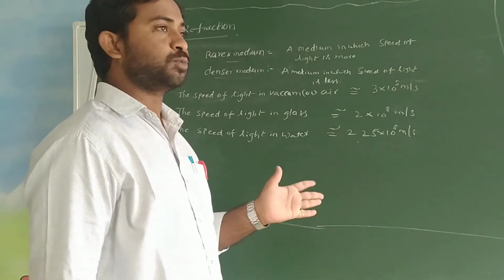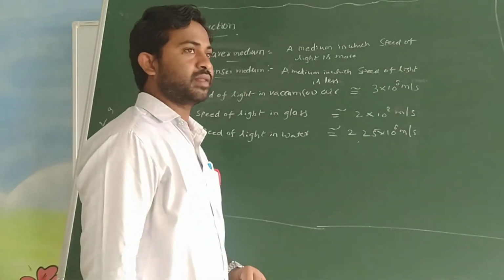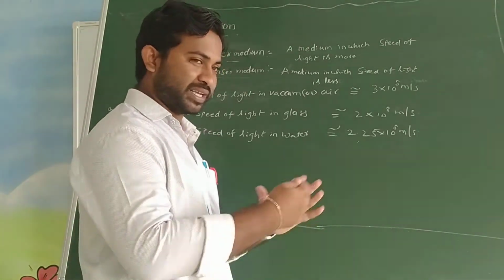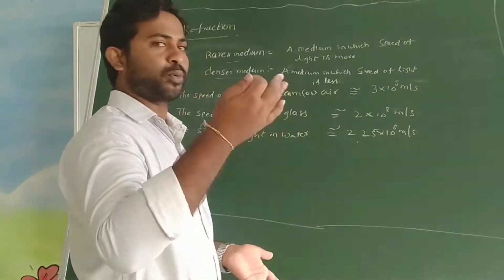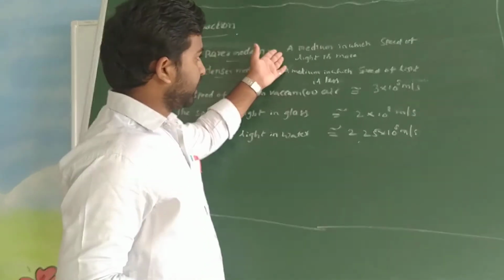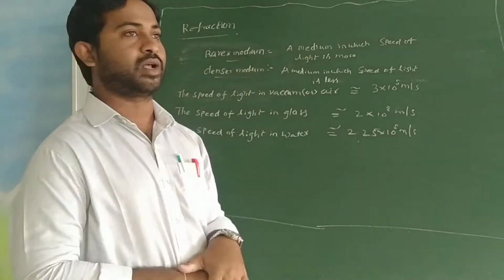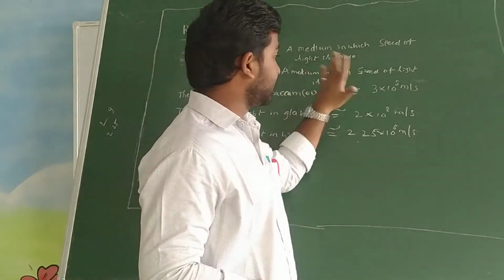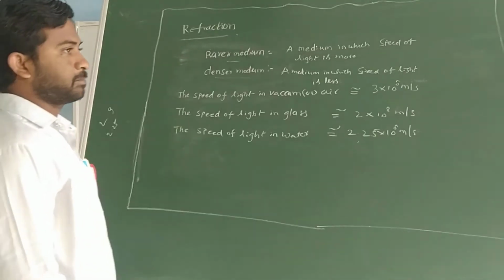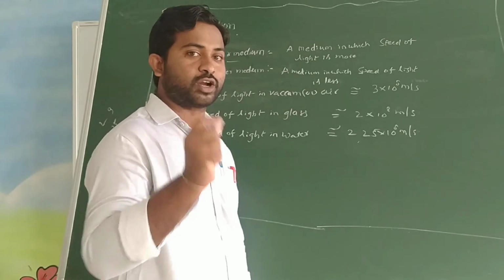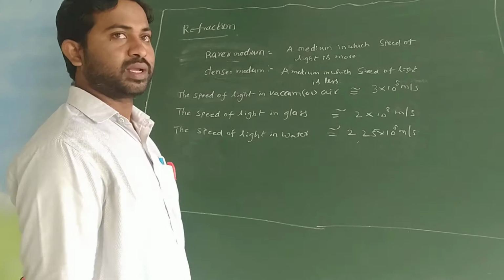Here the speed of light depends on the optical density of the medium. Optical is about optics, the branch of physics which deals with the properties of light. So the medium in which the speed of light is more is known as the rarer medium, or optically rarer medium. Like this, a medium in which the speed of light is less is known as the denser medium or optically denser medium. Different mediums have different optical densities. That is a very important point.